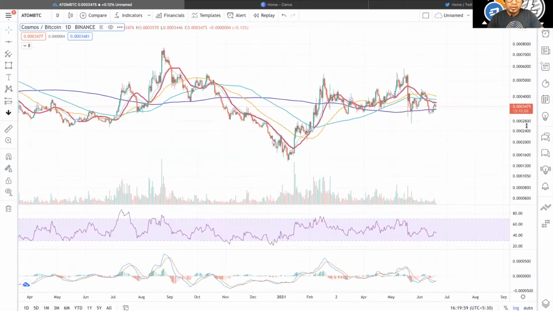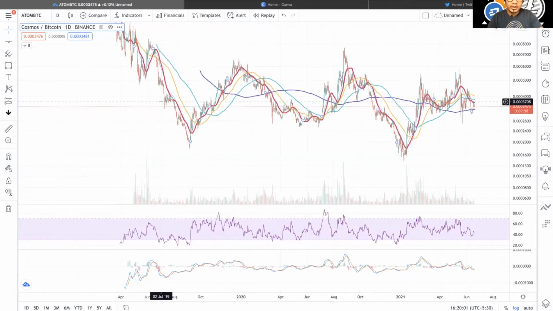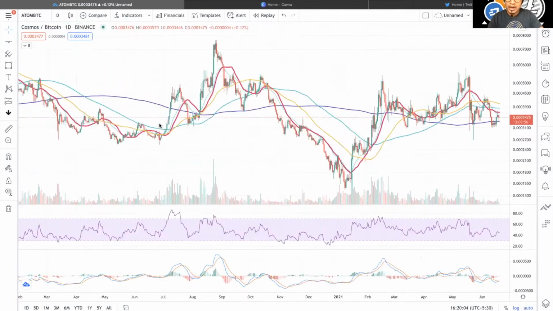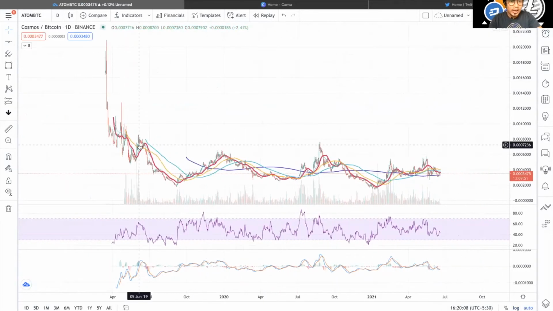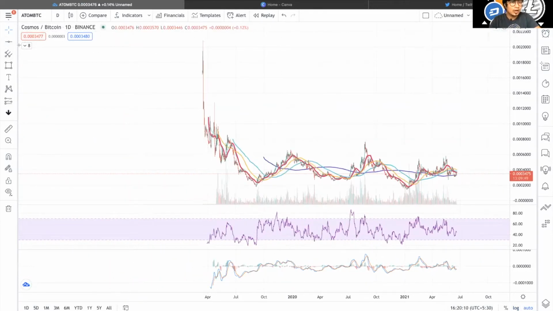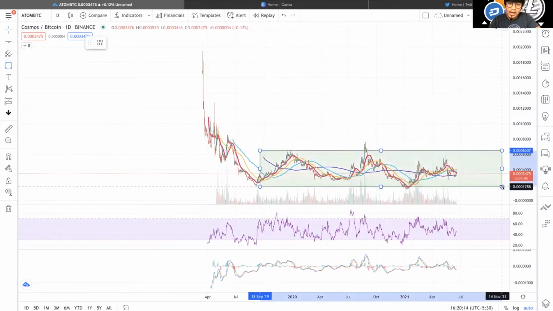Okay, Atom BTC looks good too. In the daily chart, if you see, it doesn't have a range bound construction or something. It crashed and moved in the BTC chart, and it has been lying low on the ground.